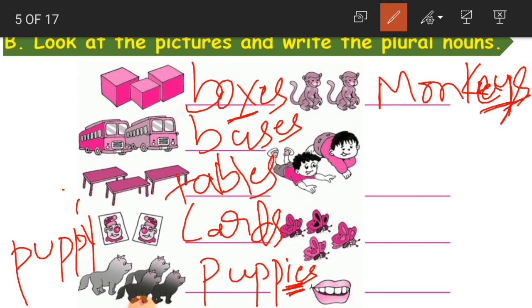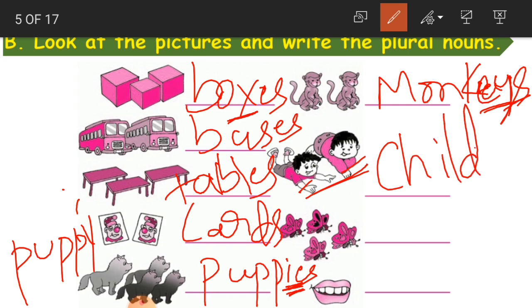Okay, children? So these are like boys. Oh, no, children, because they are small boys. So we cannot tell them boys. No, because they are two children. He is a child and he is a child. So we'll call them children because they are more than one child.